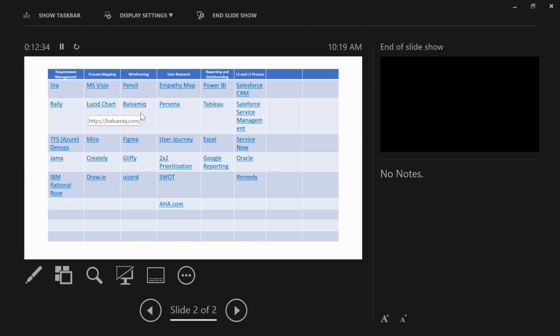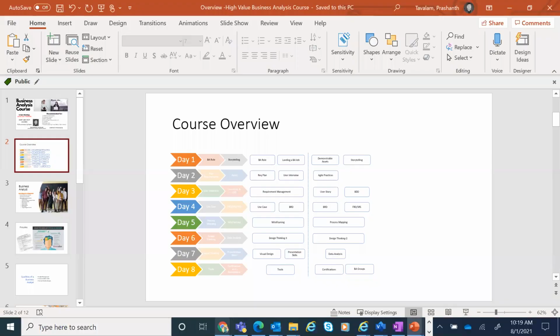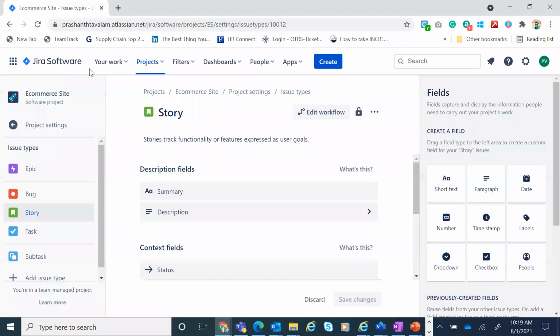The latest one you should also look at is Figma. Figma was highly appreciated when I was doing some of the courses also. Some of the UI UX teams also suggested using Figma. So let's look quickly at Figma.